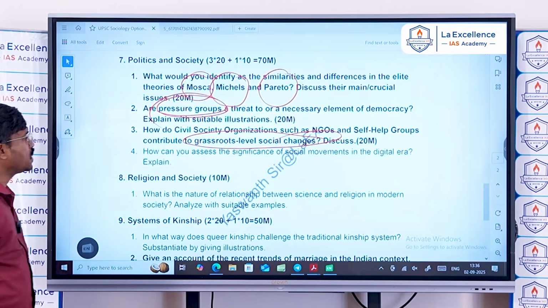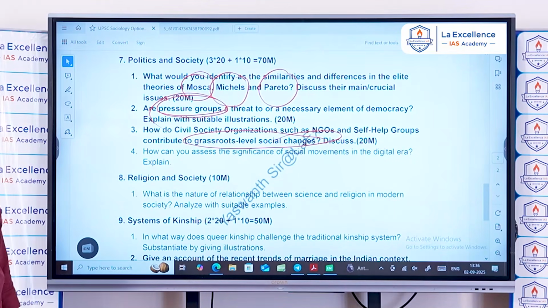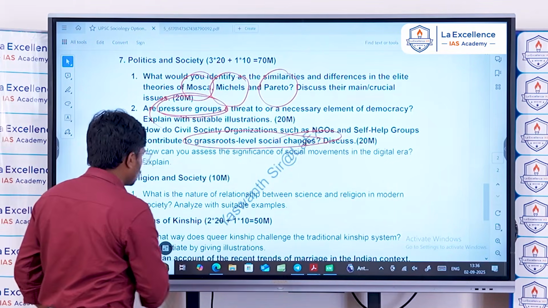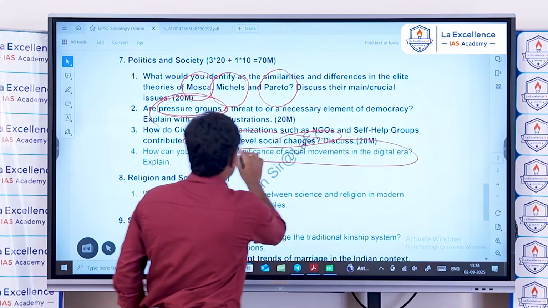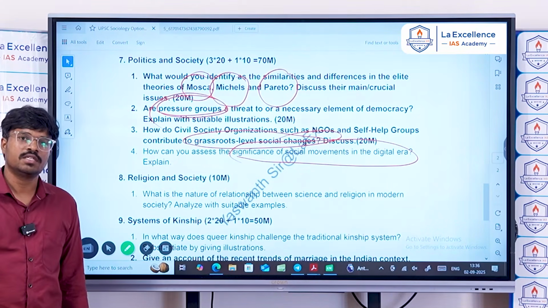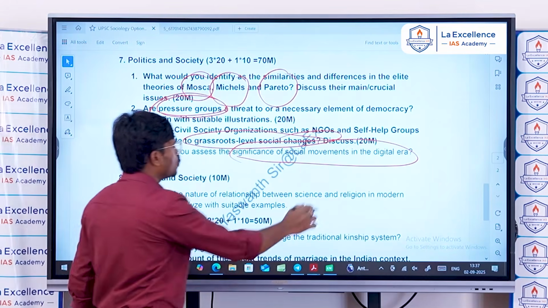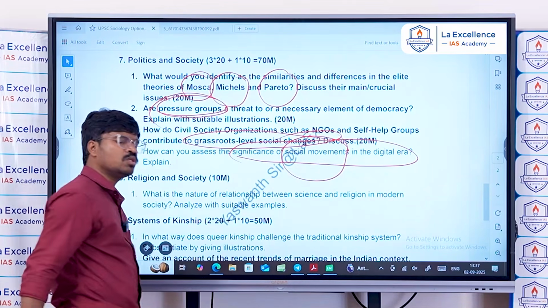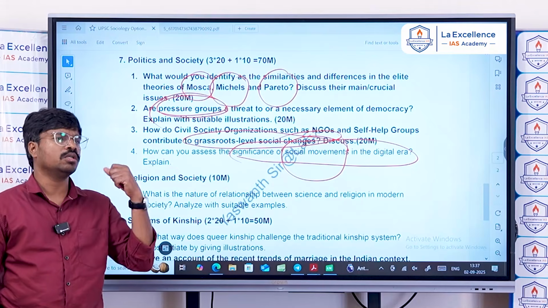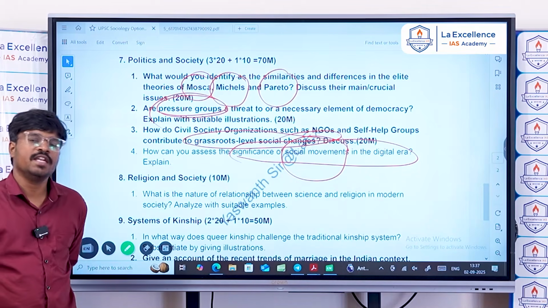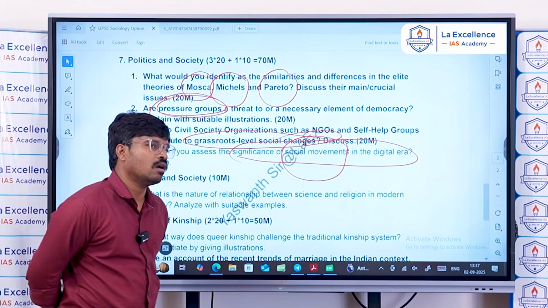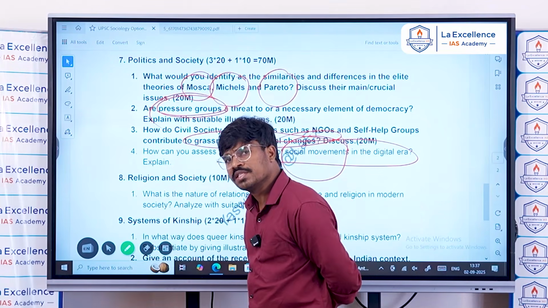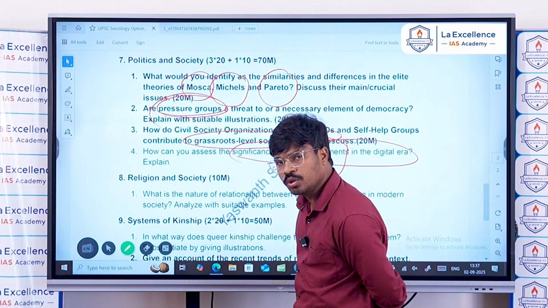Next, how can you assess the significance of social movements in the digital era? Earlier, most social movements were dependent on spreading their ideas or their movement, and all social movements have some objective or goal to realize.